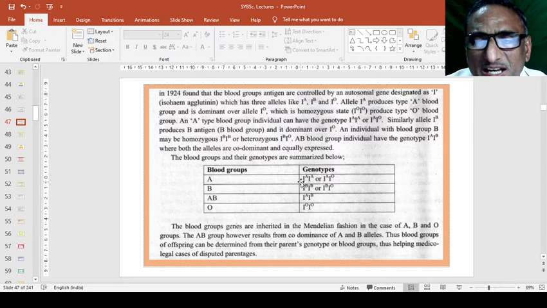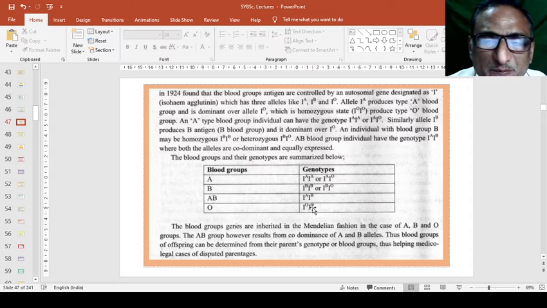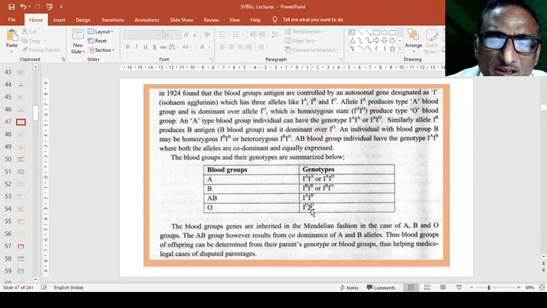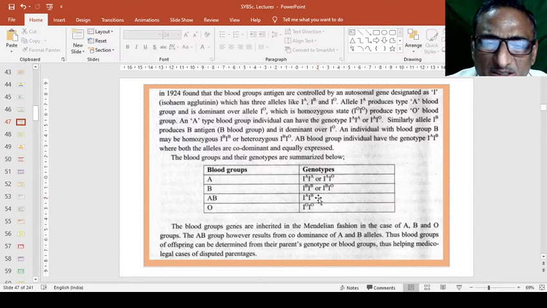A blood group has IAIA or IAIO because A is dominant. Here similarly IBIB or IBIO. AB is IAIB, both are dominant, and O is IOIO, because antigens are not present and antibodies are not present in this way.